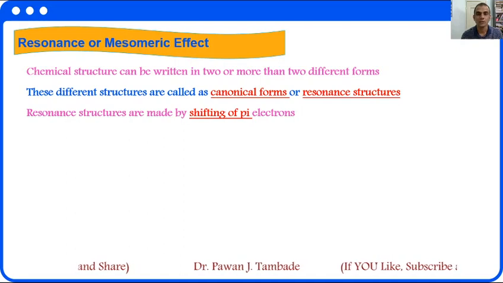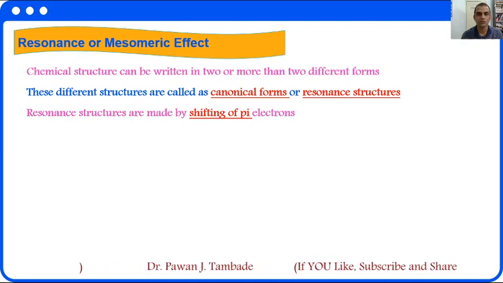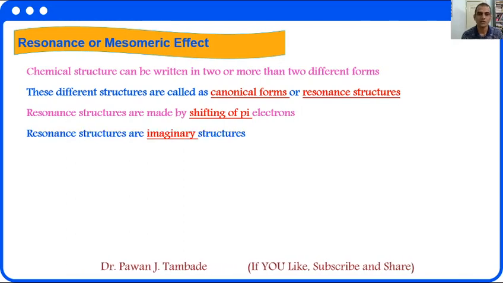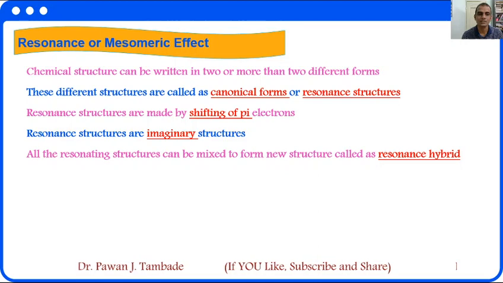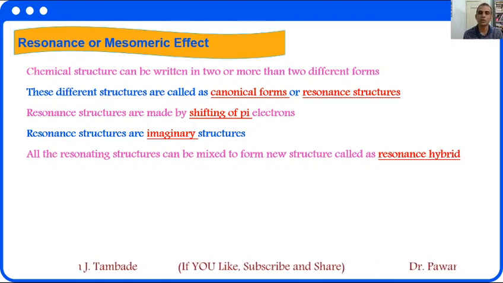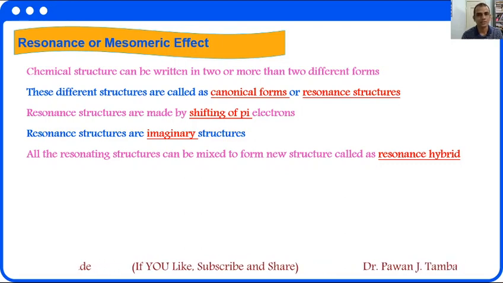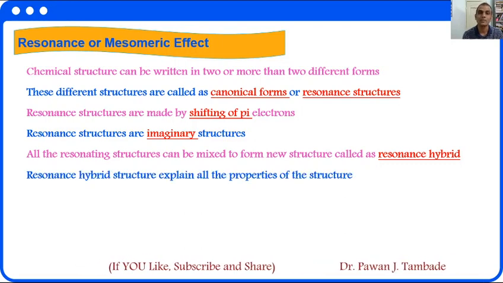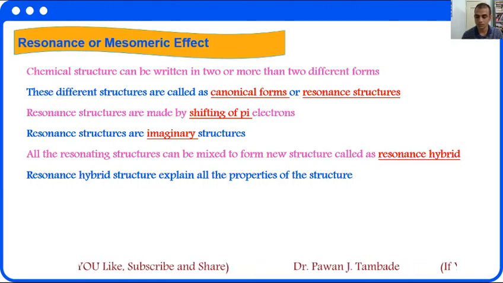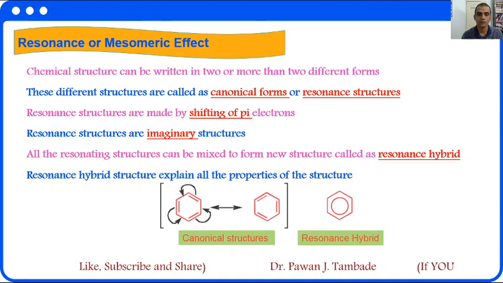So remember, resonance effect is shown by molecule which is having pi electron, that too under certain conditions. Resonance structures are imaginary structures. All the resonating structures can be mixed to form new structure which is called as resonance hybrid structure. And this resonance hybrid structure can explain all the properties of that particular structure or molecule.